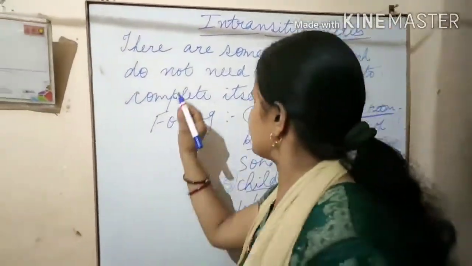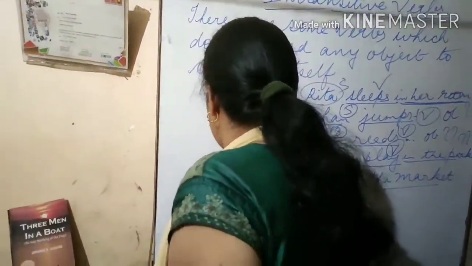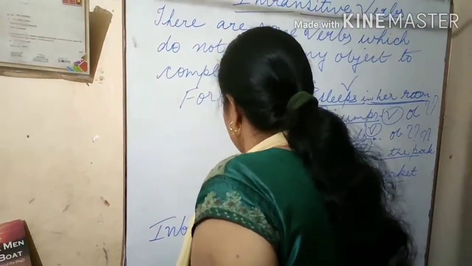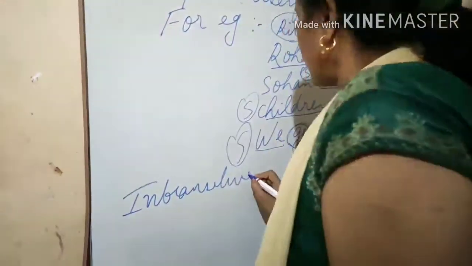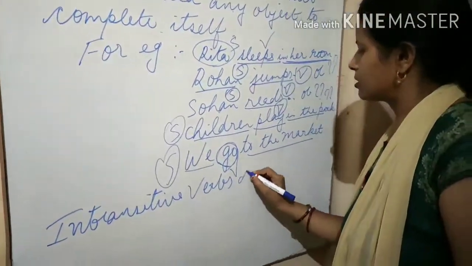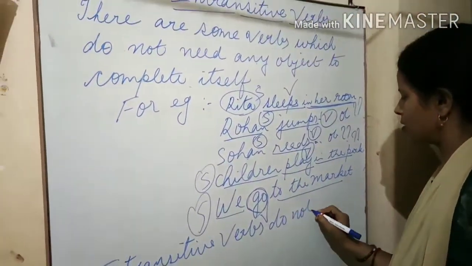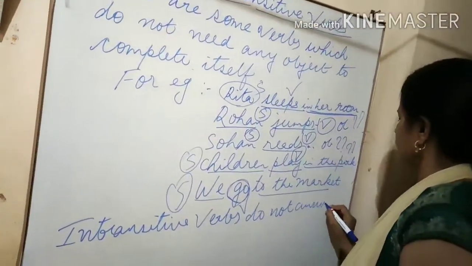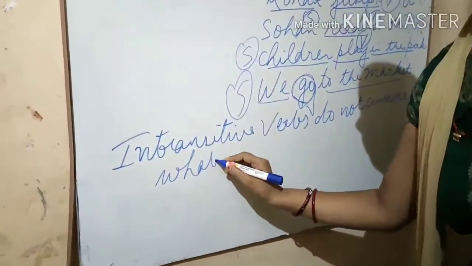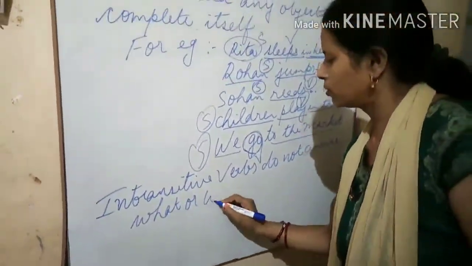This is the difference between transitive and intransitive verbs. So intransitive verbs do not answer what or whom.